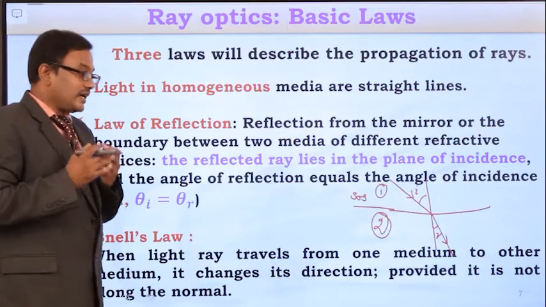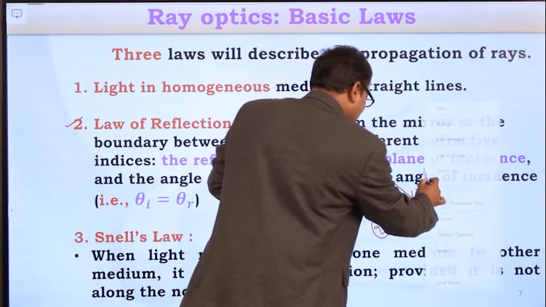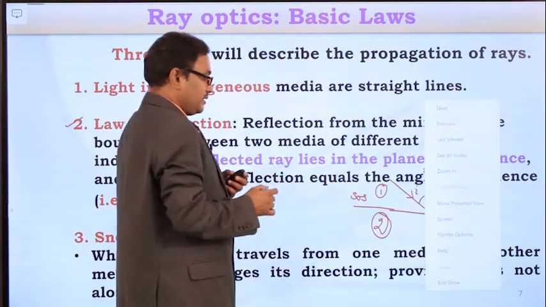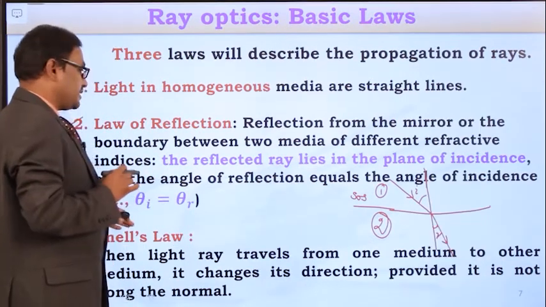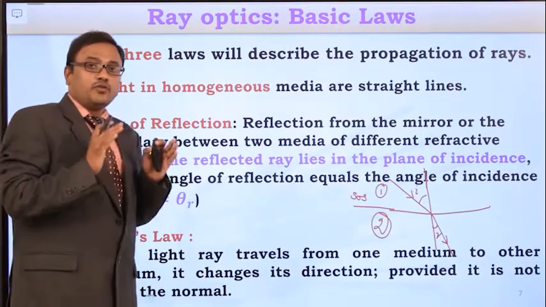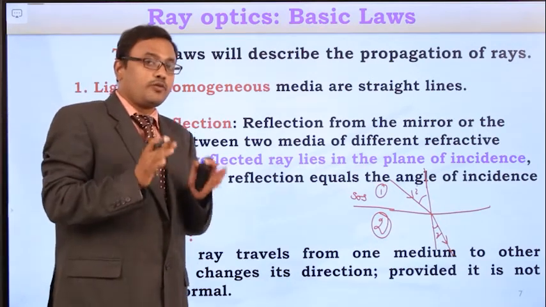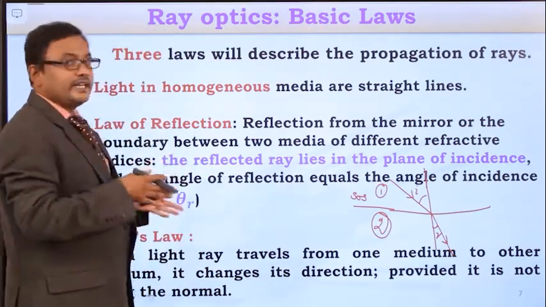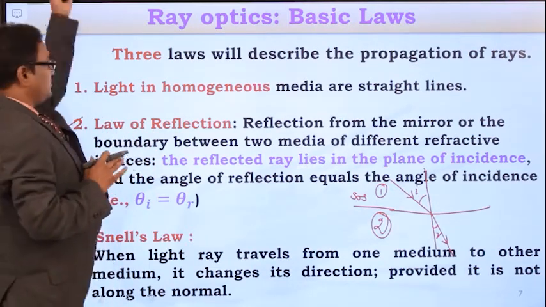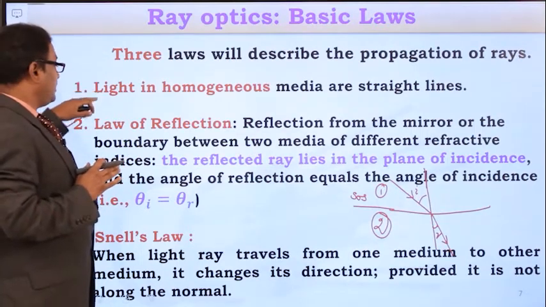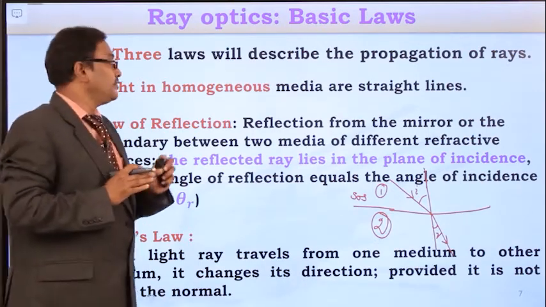But here the condition is the light ray must not be incident along the normal. Snell's law states that whenever the light ray travels from one medium to another medium, the light ray changes its direction, provided it is not incident along the normal. So by these three laws, law of homogeneity, law of reflection, and Snell's law, the light propagation in the optical fiber can be described.